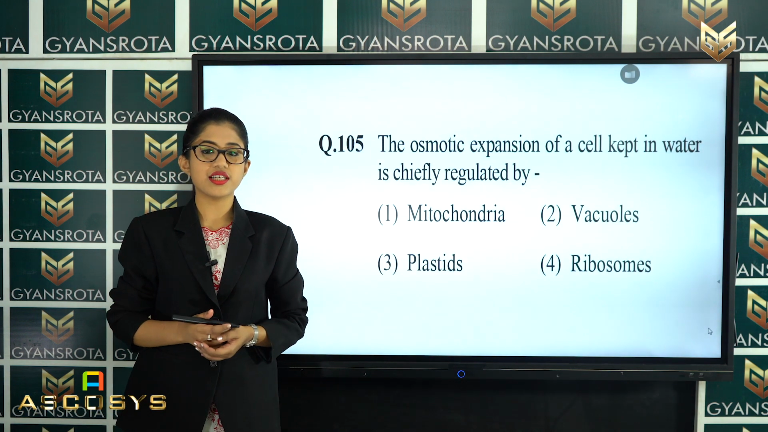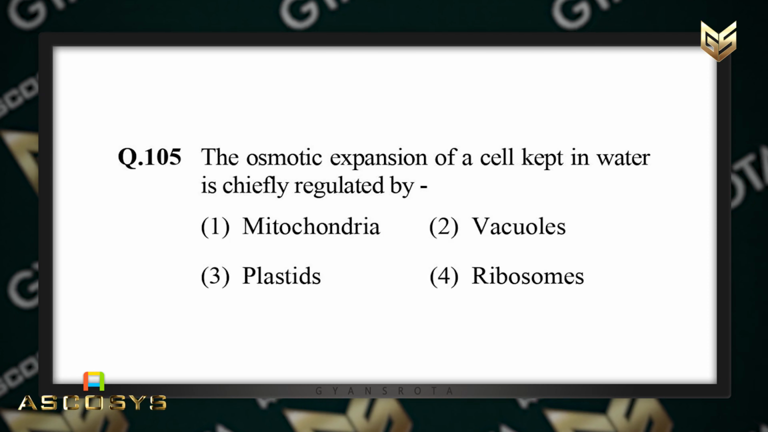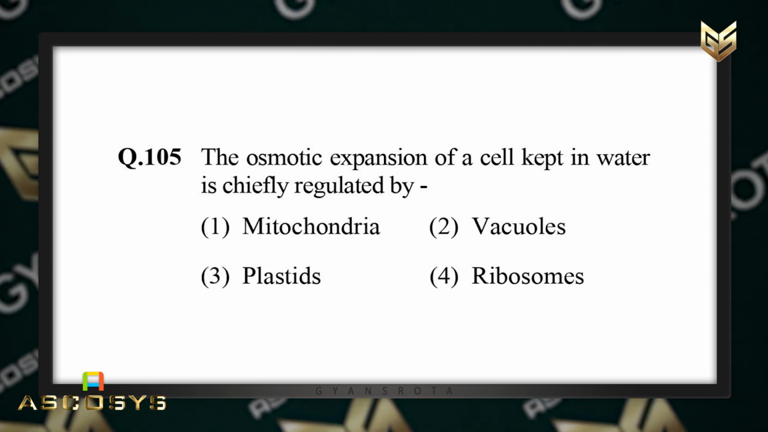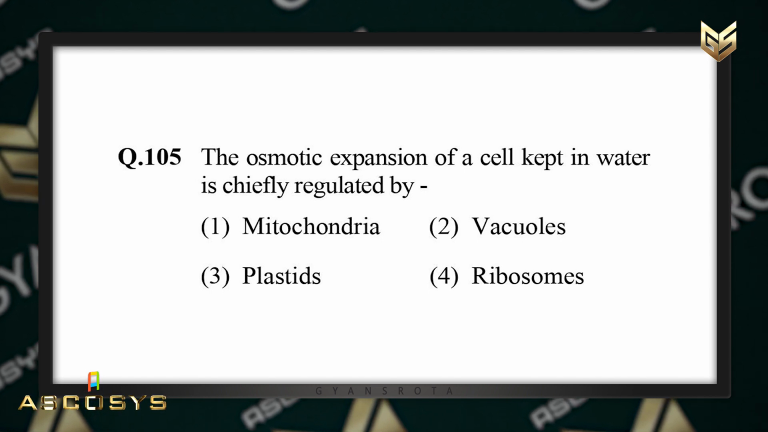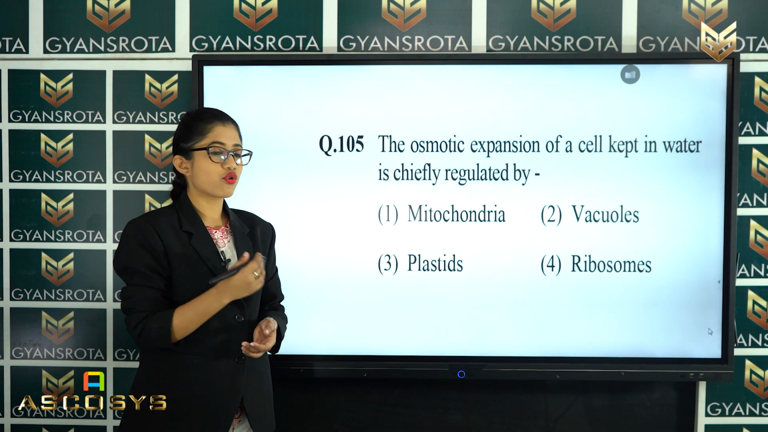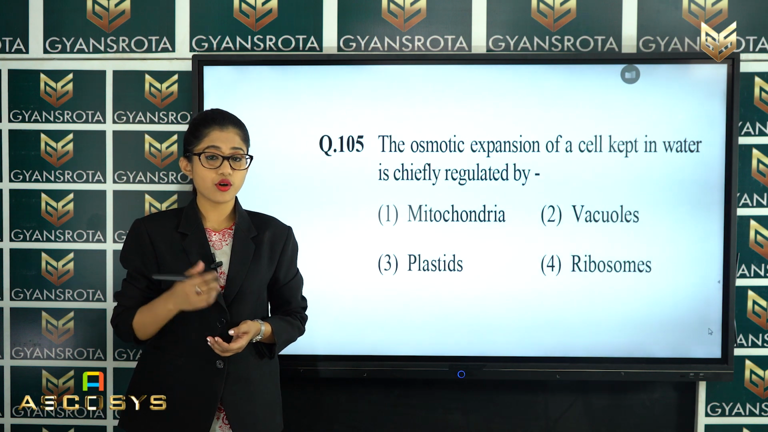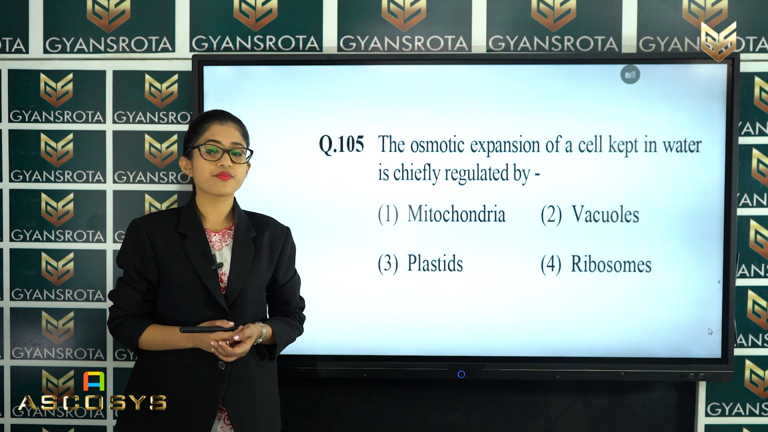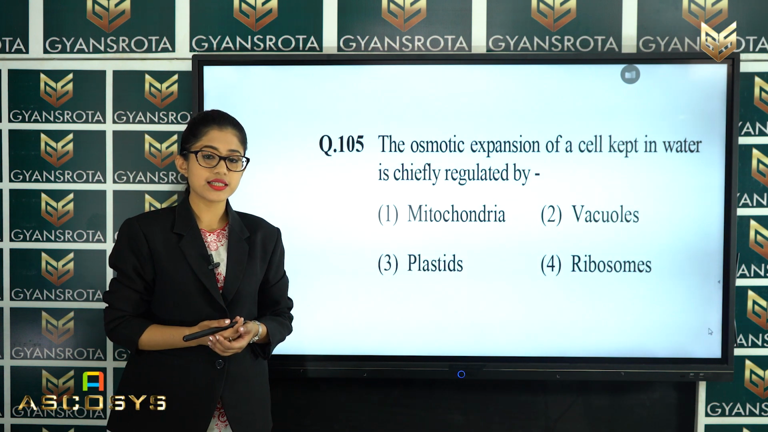Now, the next question is question number 105. The osmotic expansion of a cell type in water is chiefly regulated by mitochondria, vacuoles, plastids and ribosomes. So, these are the 4 options given, and in the chapter Transport of Plants and also in the chapter Cell, the Unit of Life, we have talked about the various types of organelles. So, which among them is the correct answer?